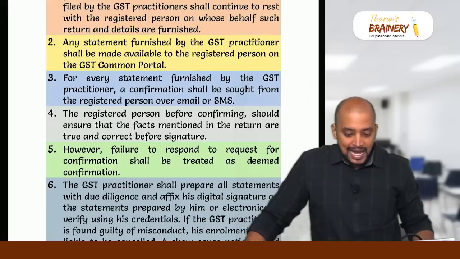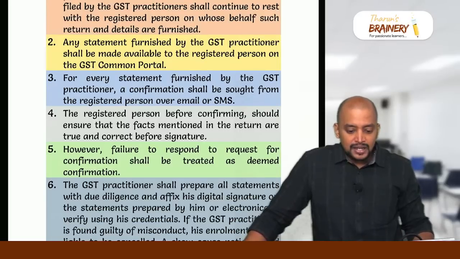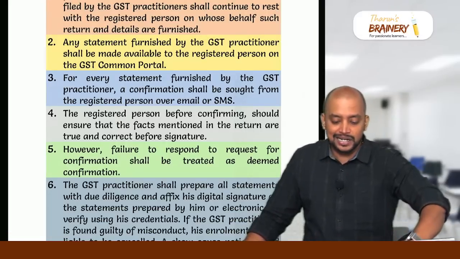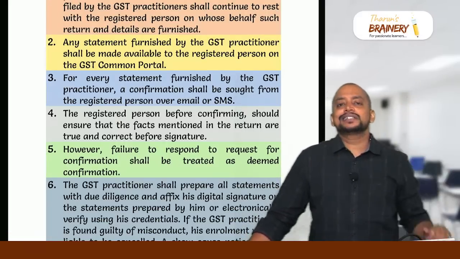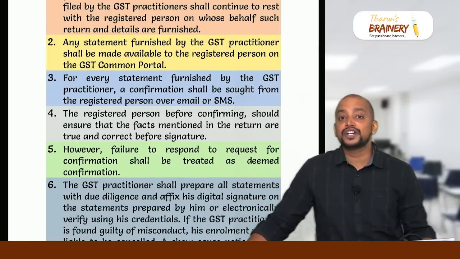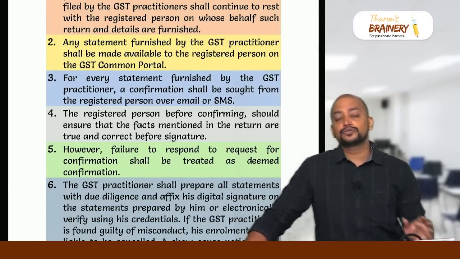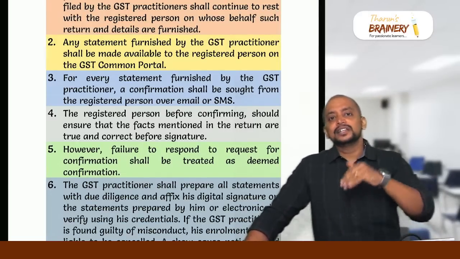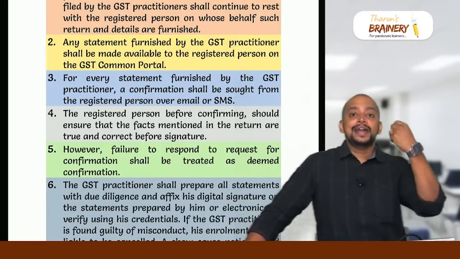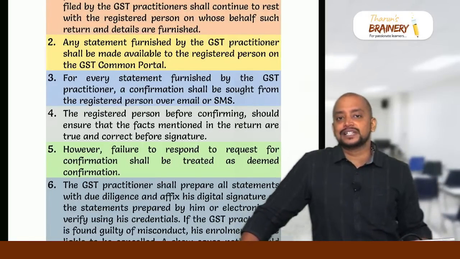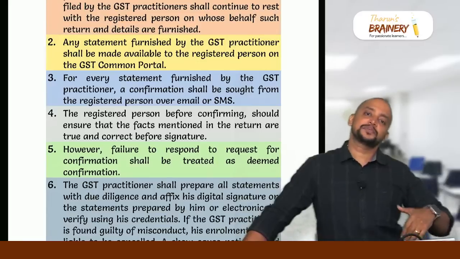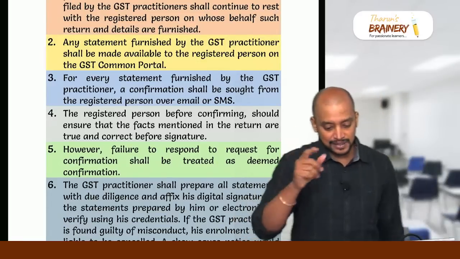Then one example for statutory obligation which is mentioned in 17(5). As per Factories Act, they have to mandatorily provide food to the employees, the workers. Because of that, the company has received outdoor catering service, and they can take ITC. Similarly, if they have to mandatorily provide rent-a-cab facility as per government order, for which they have received rent-a-cab service, they can take ITC. That is the meaning of that.